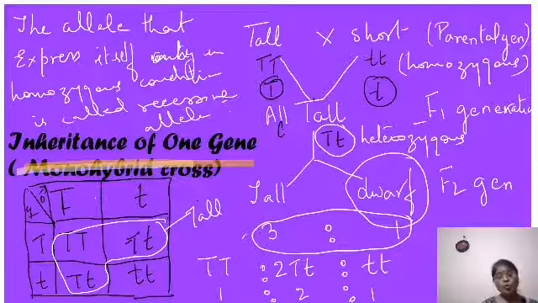Monohybrid, single character. So a monohybrid cross is a cross where we study the inheritance of a single type of character. We have taken a single character, that is height of the plant, and we are studying its inheritance. So this is called inheritance of one gene, or monohybrid cross.